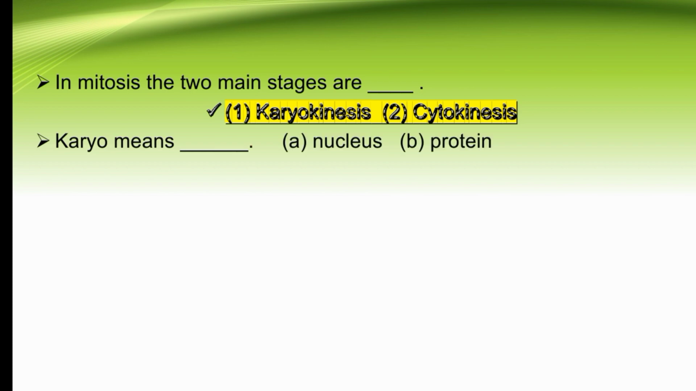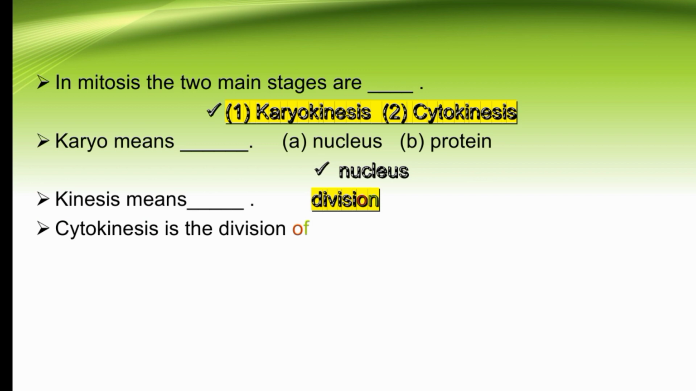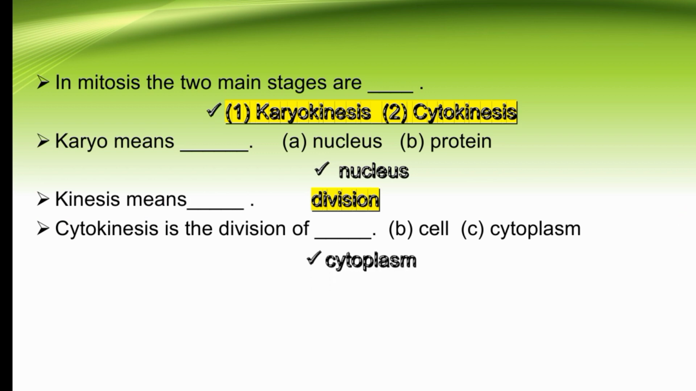In the first one, karyo means dash: nucleus or protein? So karyo means nucleus. The right option is nucleus. Kinesis means division. So karyo means nucleus and kinesis means division. So karyokinesis is the division of the nucleus in a cell, while cytokinesis is the division of dash: cell or cytoplasm? So cytokinesis is the division of cytoplasm. The right option is B.